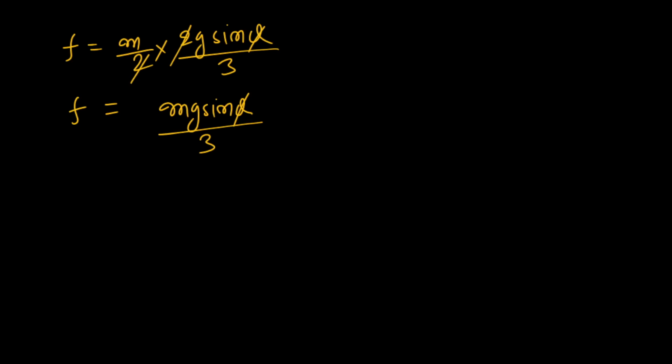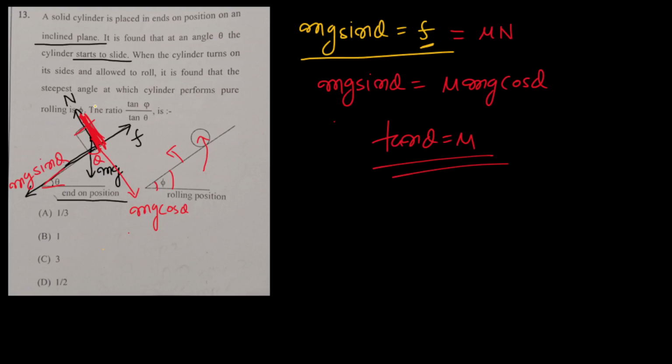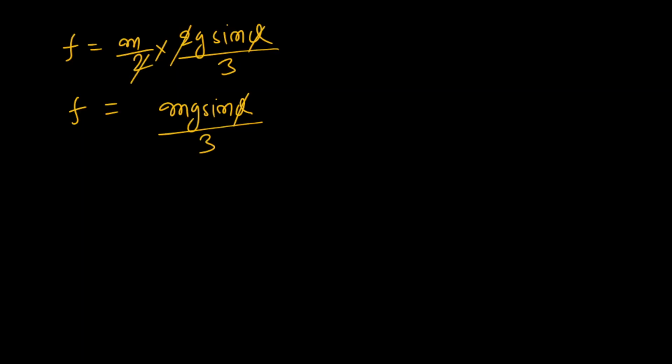So in our question, it is said that phi is the steepest angle at which it performs pure rolling. अब देखो इसका क्या मतलब है? Suppose कर लो ये angle variable था and we are increasing it. So we are making this inclined plane more steep. As you are increasing phi, sin phi value will increase. So the required friction for the body to roll will keep on increasing. So as you are making it more and more steep, this friction required for pure rolling is increasing.